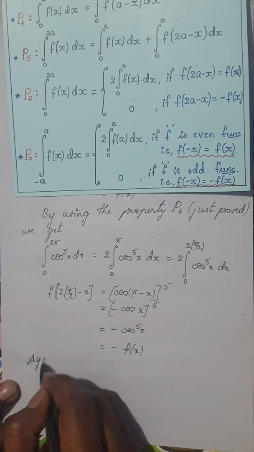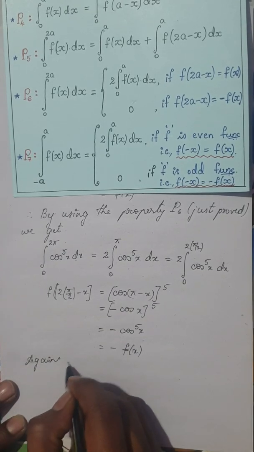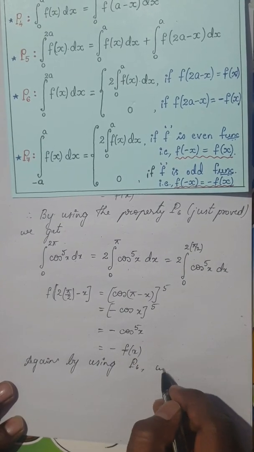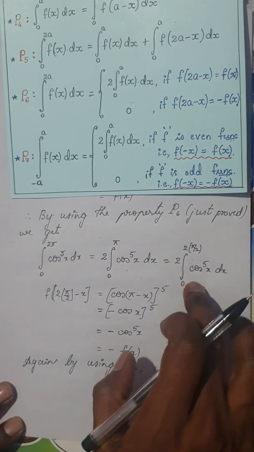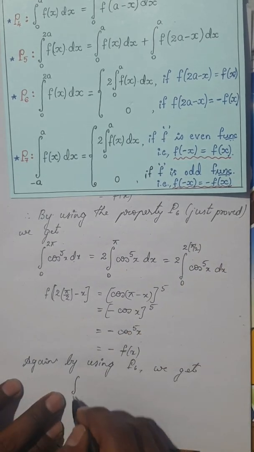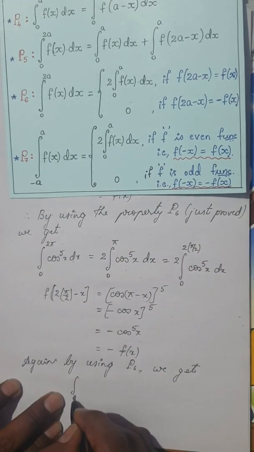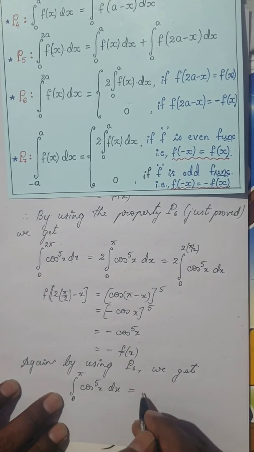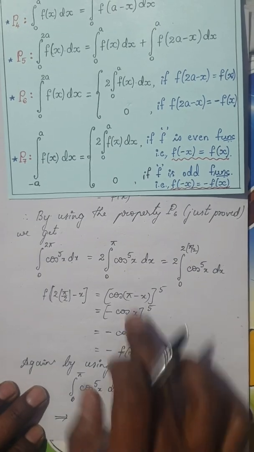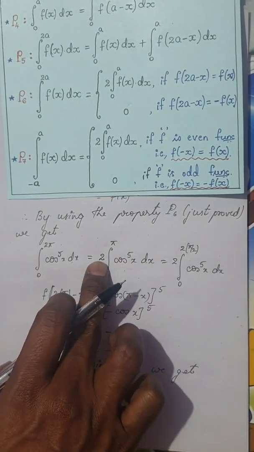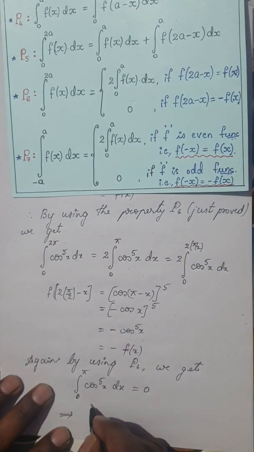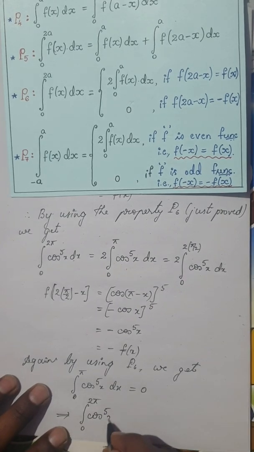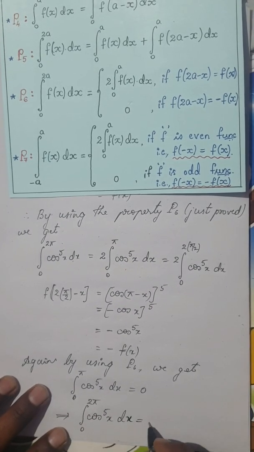Again by using P6, the integral from 0 to pi of cos power 5x dx will be 0. This implies that 2 times the integral becomes 0. So finally your main integral, the integral from 0 to 2 pi of cos power 5x dx, will be 0.